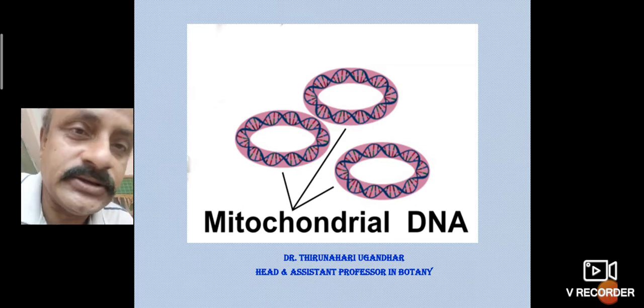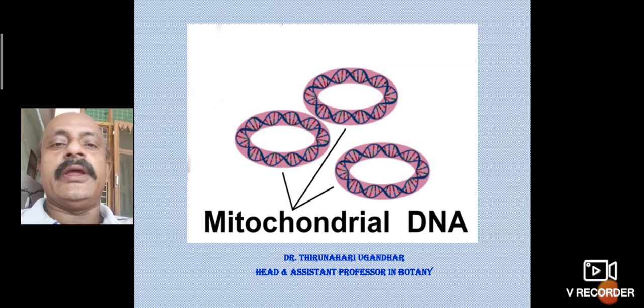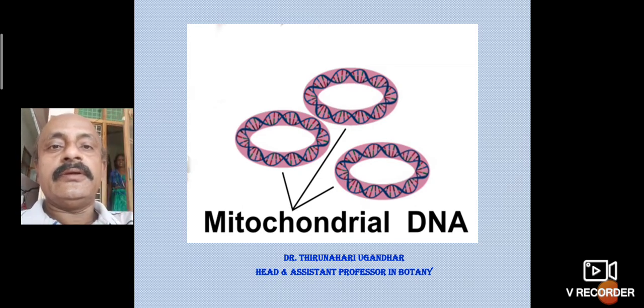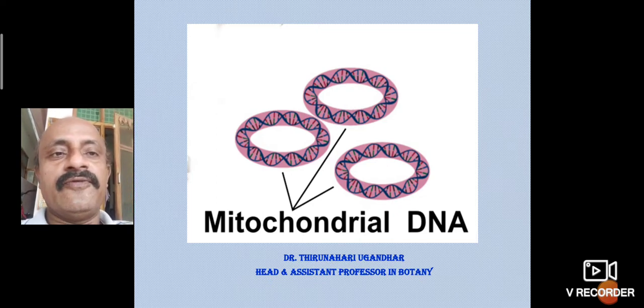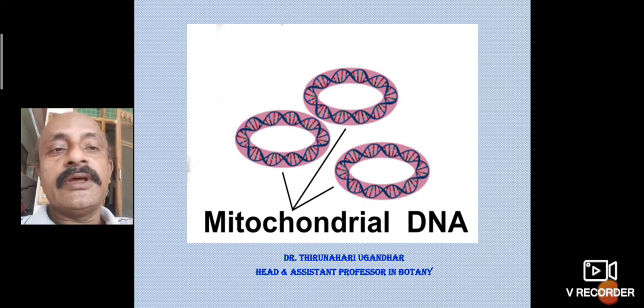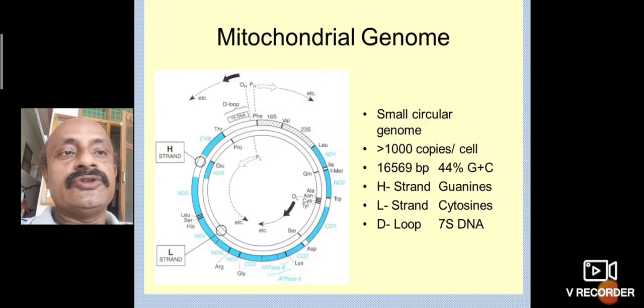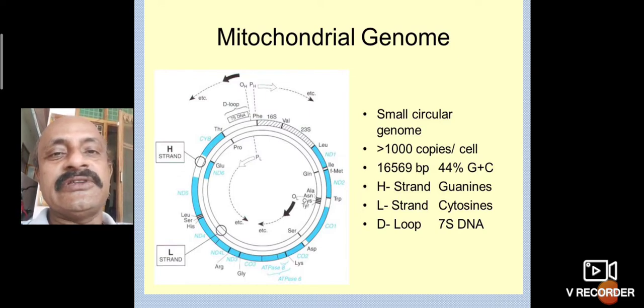The mitochondria is an important cell organelle of the respiration system. This mitochondrial genome is a small circular genome, with hundreds of copies per cell.